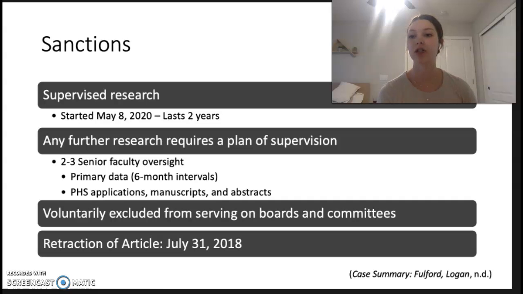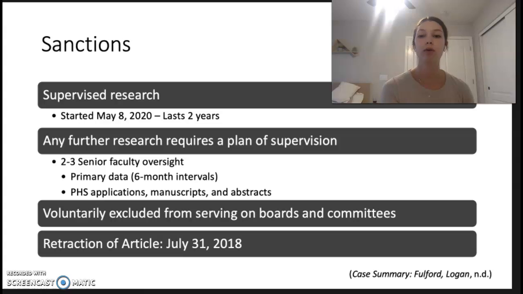This plan of action requires oversight by at least 2 to 3 senior faculty, who will review his primary data on a 6-month interval to make sure that he is not falsifying any more data. Any PHS applications, manuscripts, abstracts, and applications for funding will also need oversight, so the senior faculty will also be looking at that.